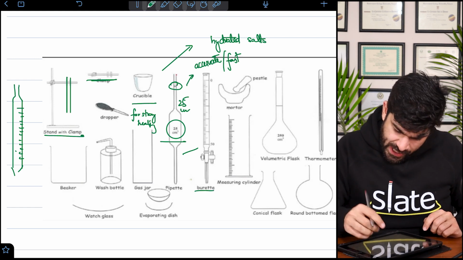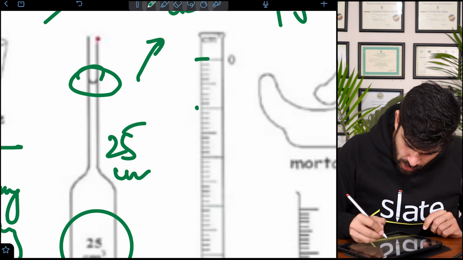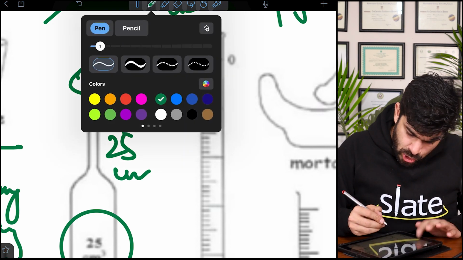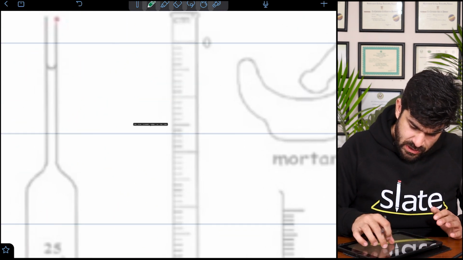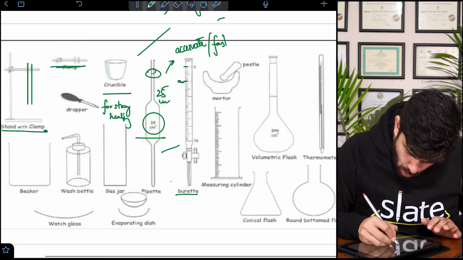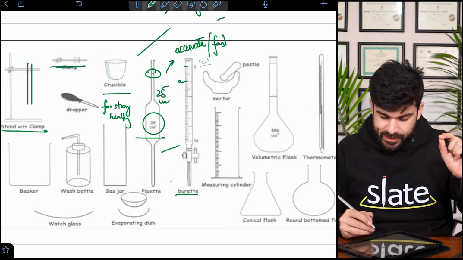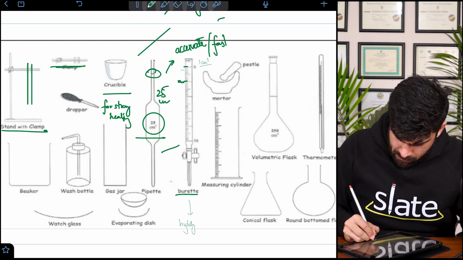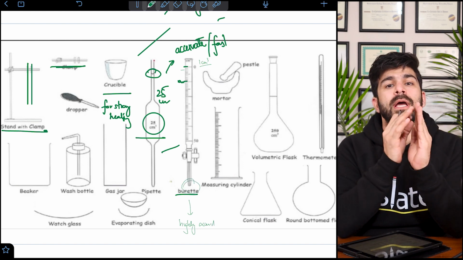Burette. Again, if you look at the readings, 0 and we have 10 centimeter cube. So the minimum volume that a burette can measure is 0.1 centimeter cube. So burette is highly accurate, but it's slow.